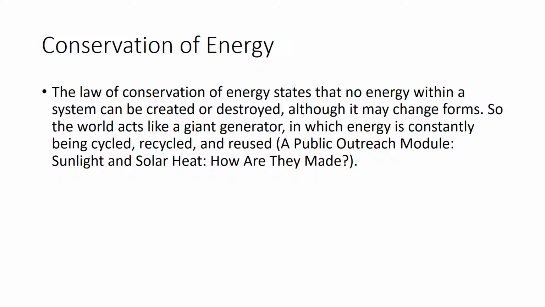But how does this energy that powers everything around us come into being? This can be explained through something called the conservation of energy. The law of conservation of energy states that no energy within a system can be created or destroyed, although it may change forms. So the world acts like a giant generator, in which energy is constantly being cycled, recycled, and reused.